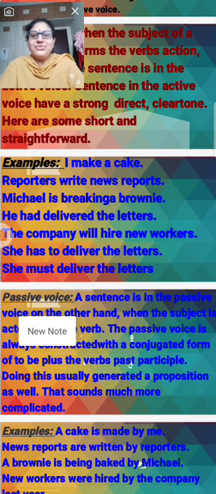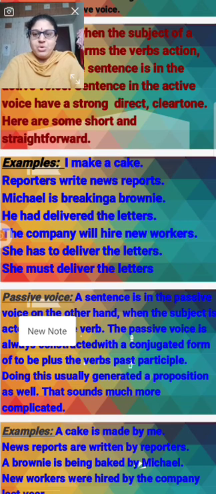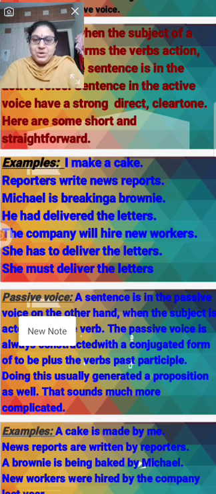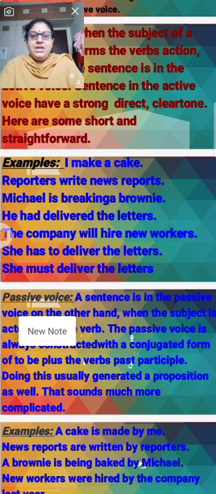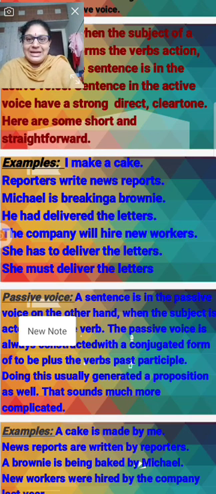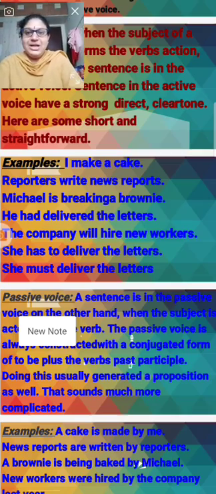Second one: reporters write news. Or Michael is baking a brownie. He had delivered the letters. The company will hire new workers. She has to deliver the letters. She must deliver the letters.